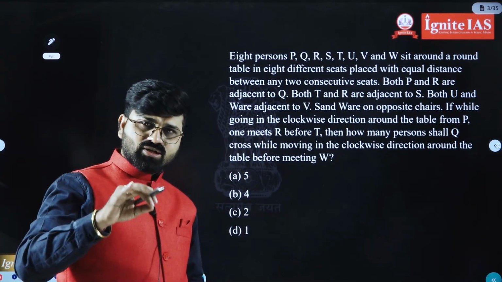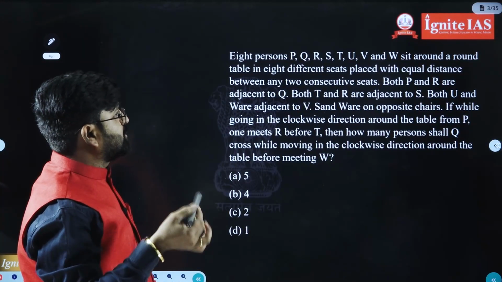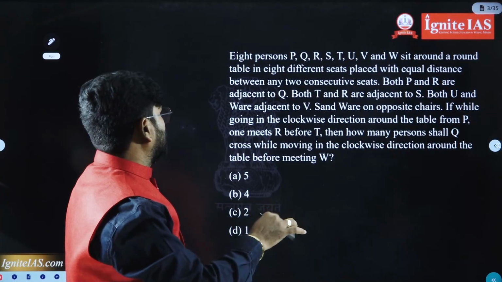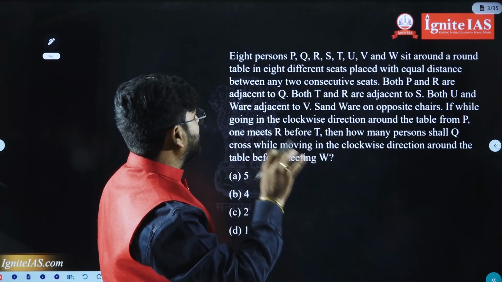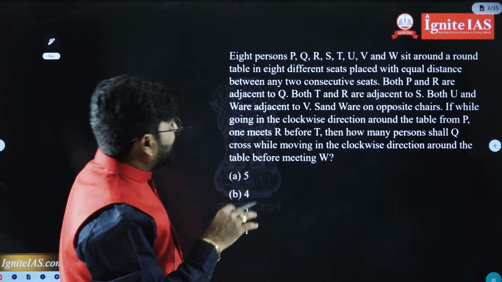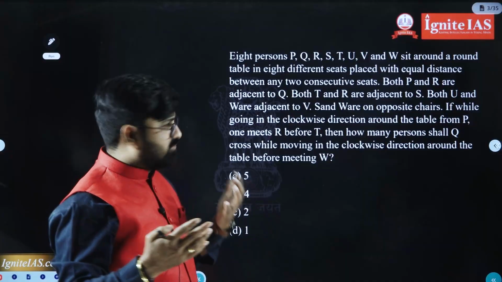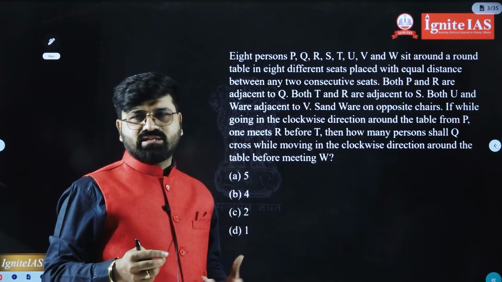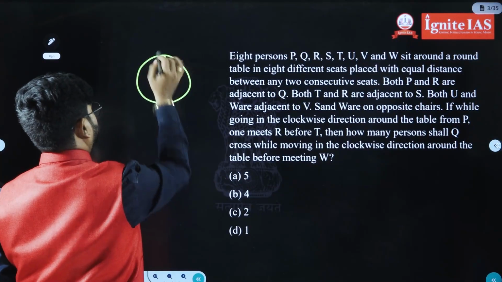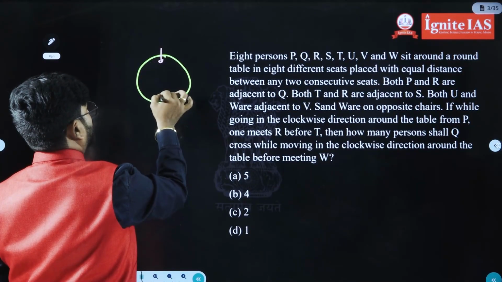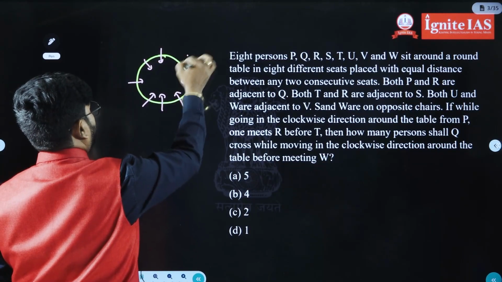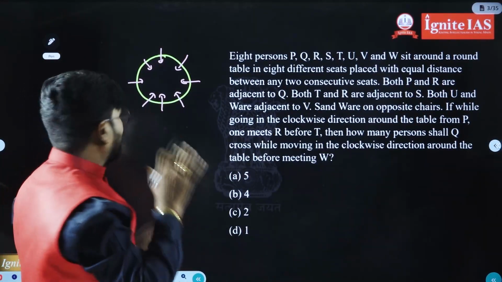8 persons P, Q, R, S, T, U, V and W sit around a table in 8 different seats placed with equal distances between 2 consecutive seats. Actually, here they didn't mention in which direction they were facing. But if nothing is mentioned in the question, you can take them facing towards the center. Total how many members are there? Total 8 members, the standard one, 1, 2, 3, 4, 5, 6, 7, 8. In this way we have to take it if 8 members are given.